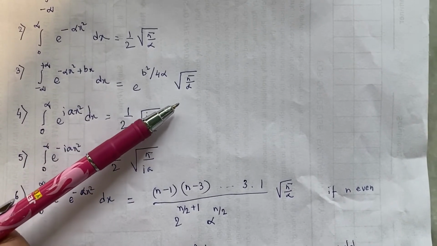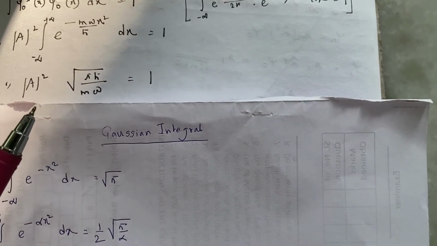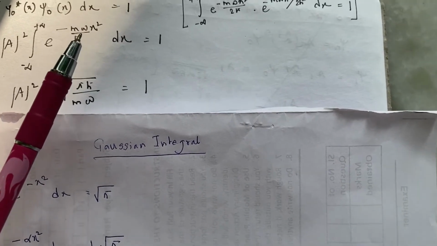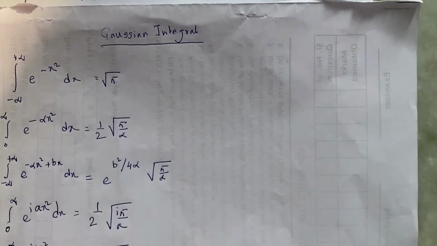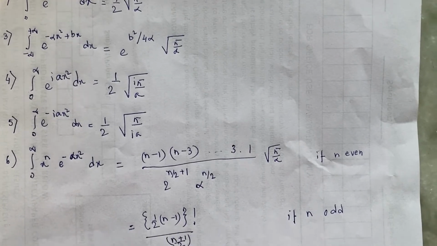So I'm left with root over pi by alpha. Here in this case my alpha is m omega by h cross. So the result of this integration is root over pi by alpha, where alpha is m omega by h cross. So here we go, and this is how, using this equation, I got the result.